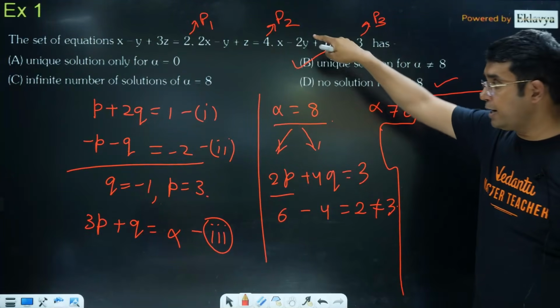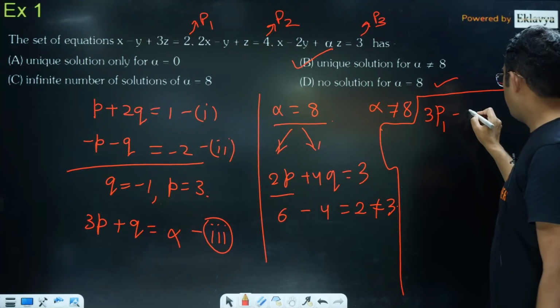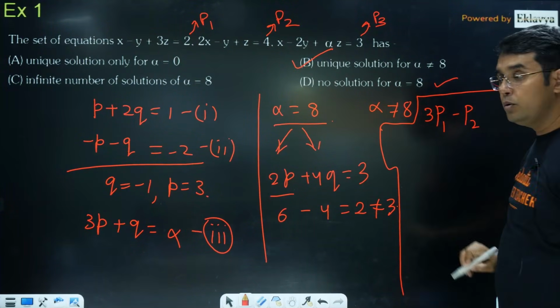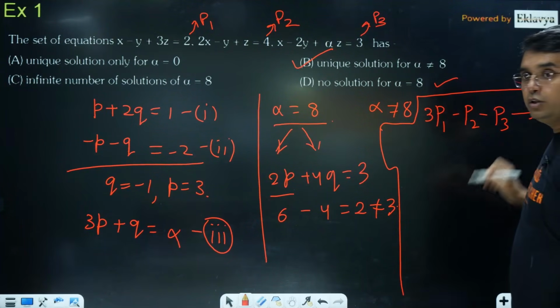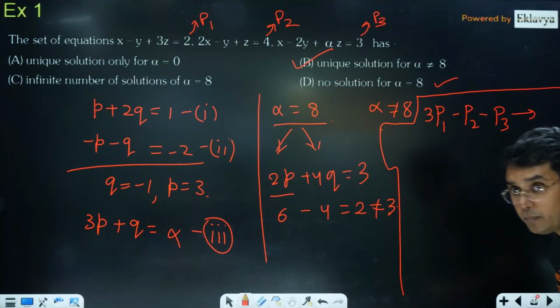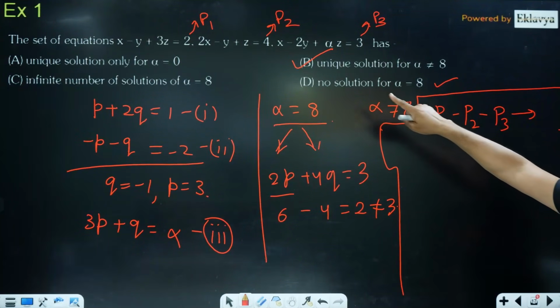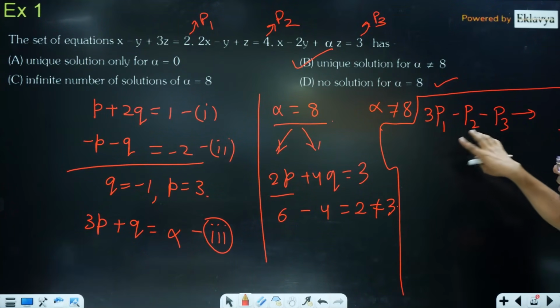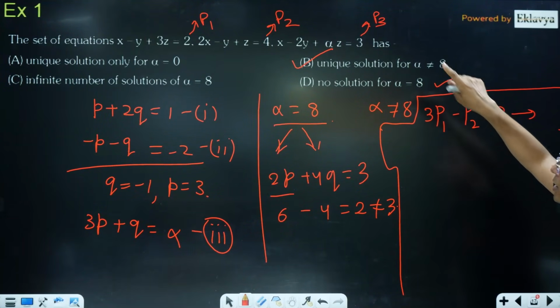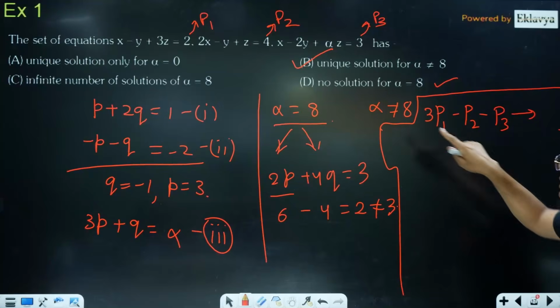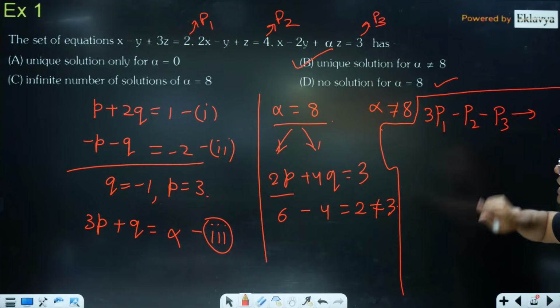I will multiply the second equation by q, that is minus 1, so minus P2, and then I subtract P3 from it. So if I do this, what will happen? The coefficient of x will cancel because we obtain P and Q that way only, so that x becomes equal for P3, and similarly y will also become 0, but z will not become 0.